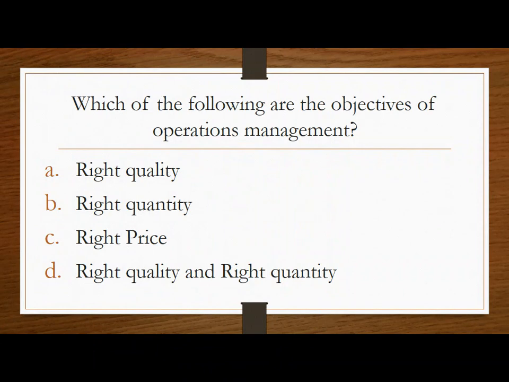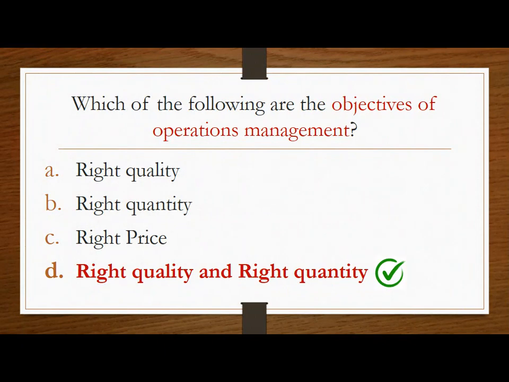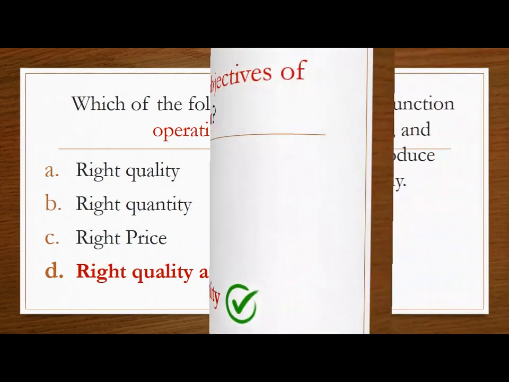Next question. Which of the following are the objectives of operations management? The options are right quality, right quantity, right price, or whether it is right quality and right quantity. So, the basic objectives of operations management is to produce products with right quality and right quantity both. So this is the correct answer.